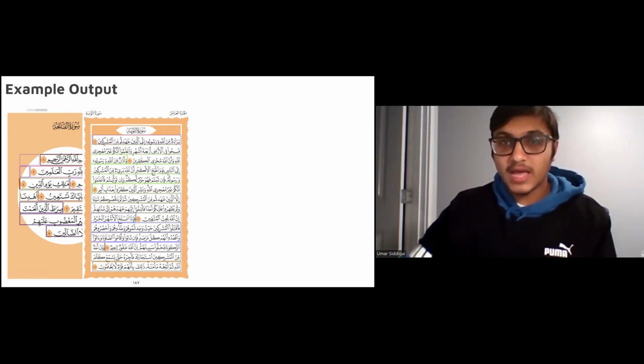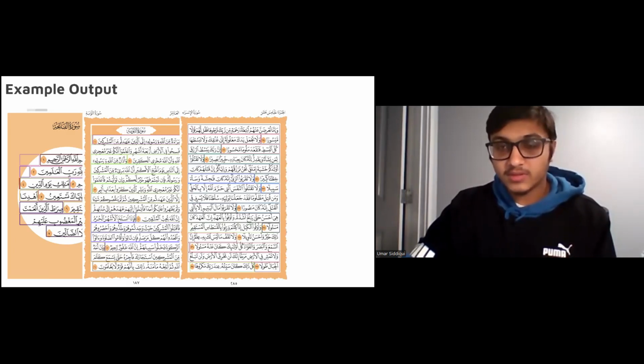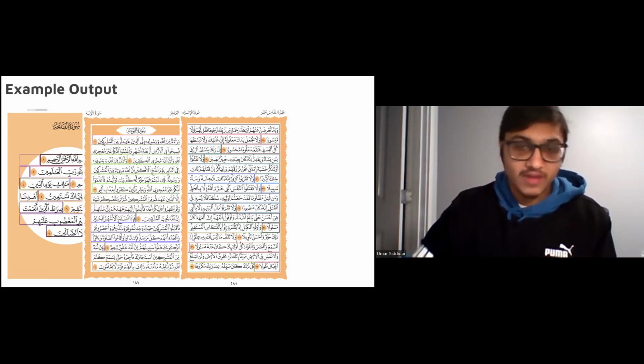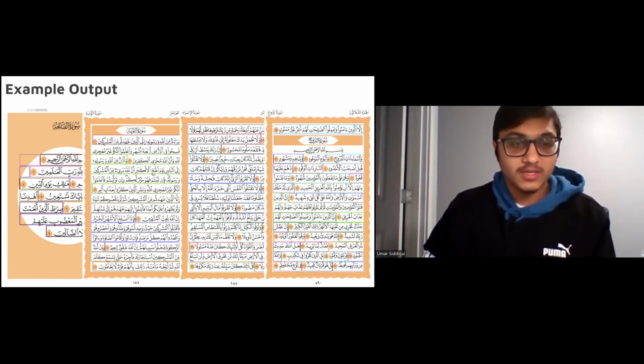And finally, we have a different page of the Quran in which the basmala occurs in the middle of the page, and even though it does, the ayahs from the top and underneath are all correctly detected. We found that there was 100% accuracy once we ran the neural network and after we did the inference.